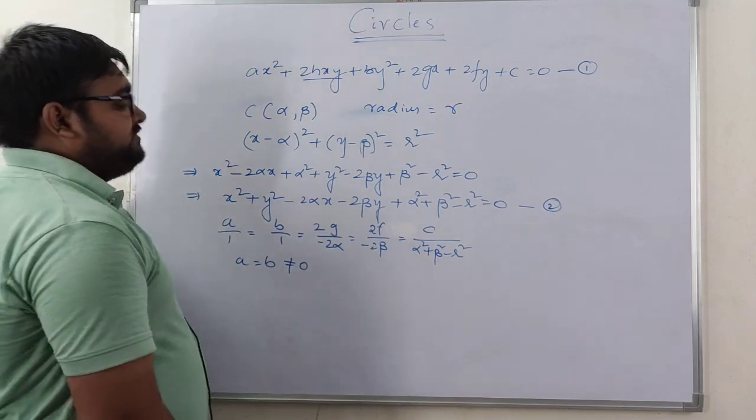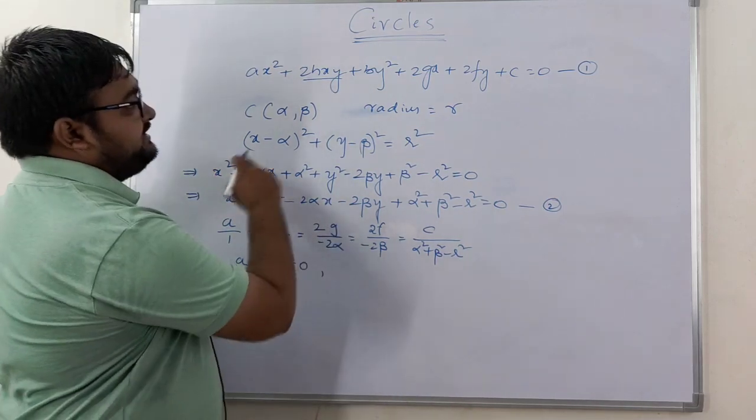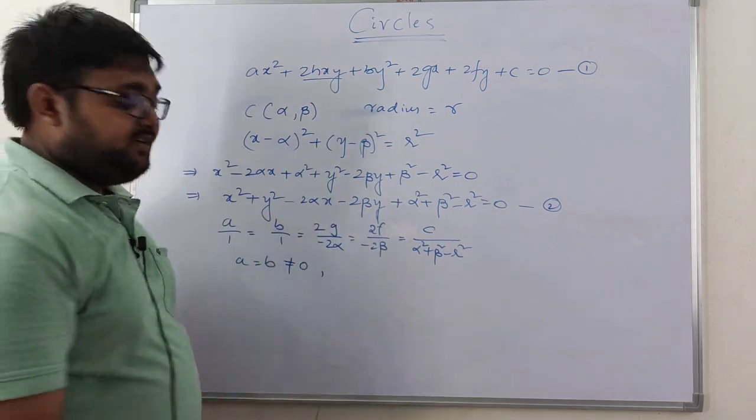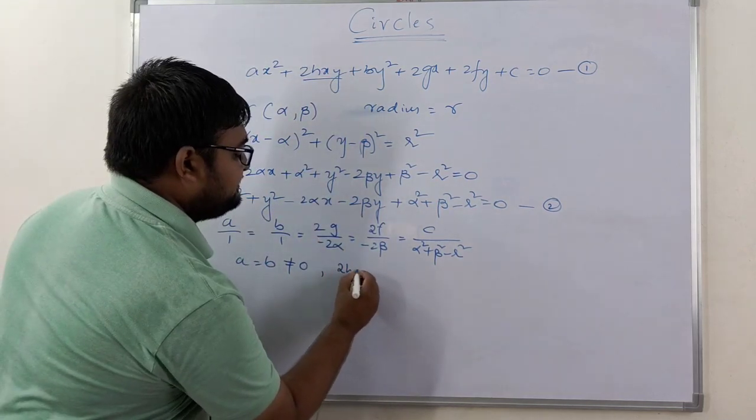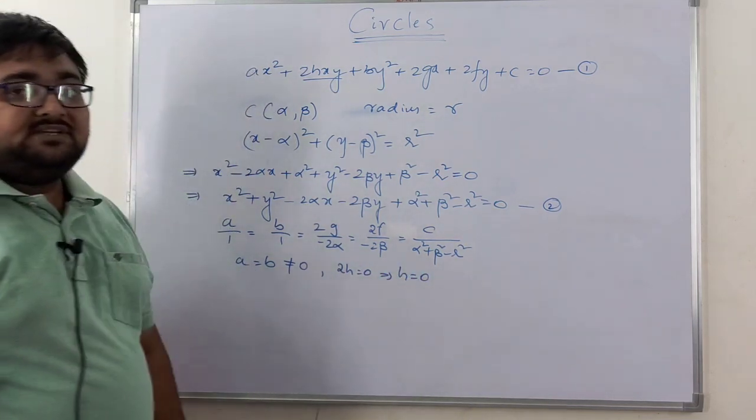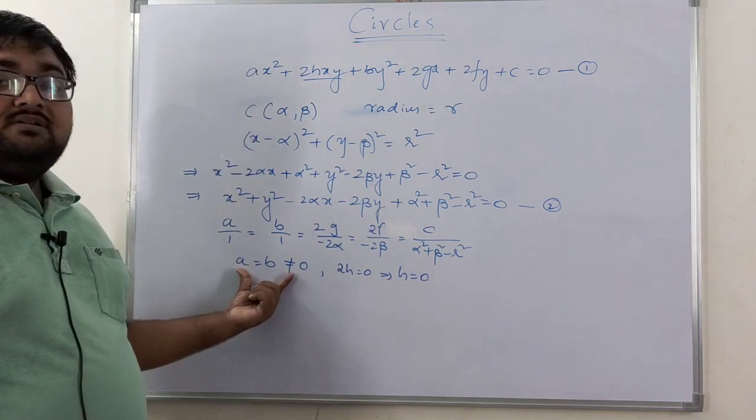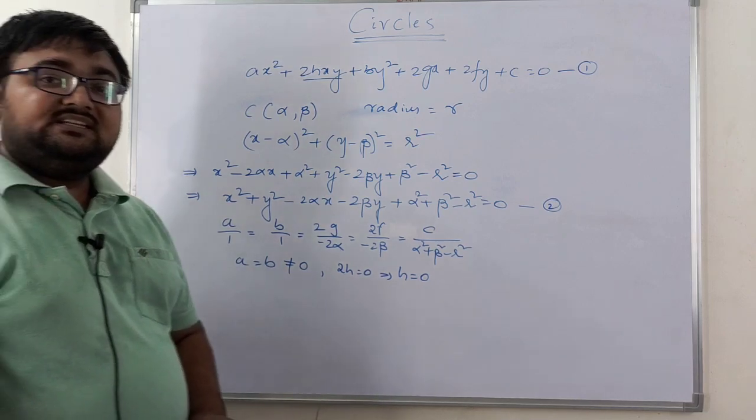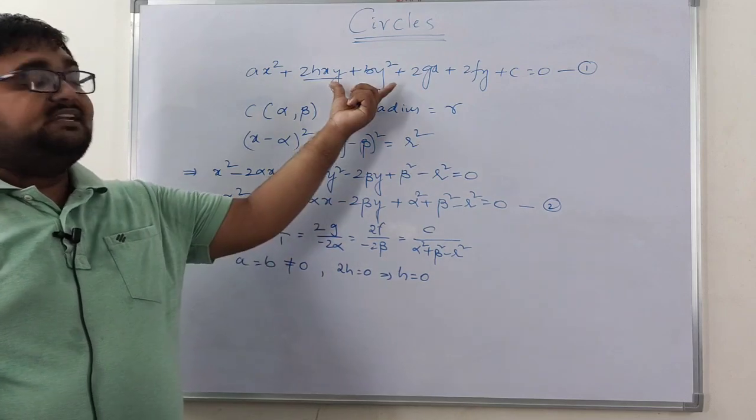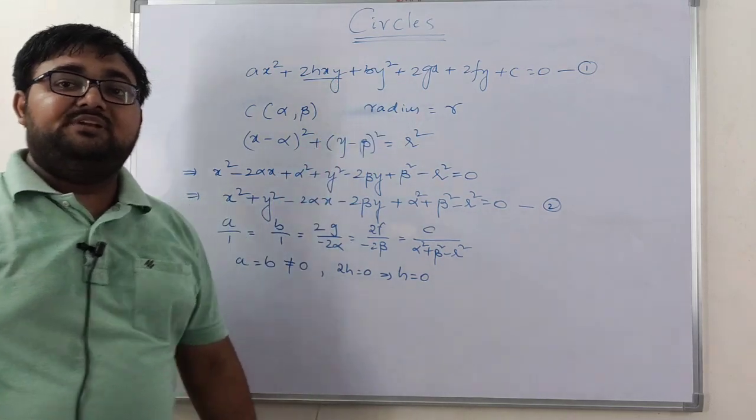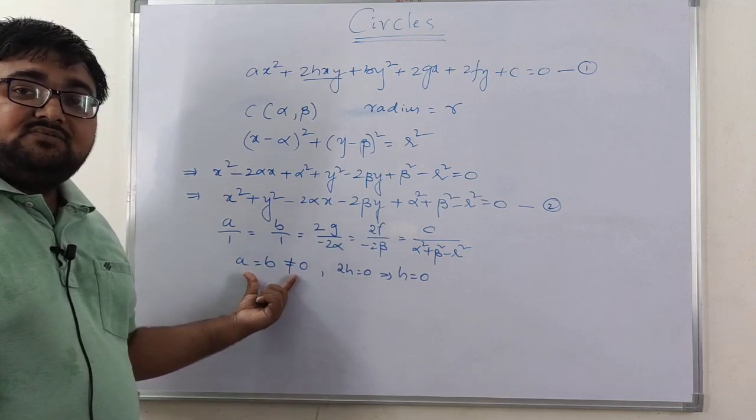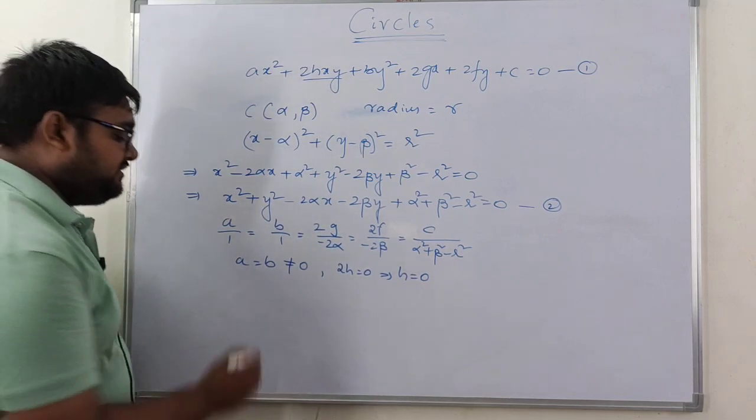Next, if you observe, this contains an xy term, but this does not contain an xy term, that means 2h is equal to 0, which implies h is equal to 0. Now what are the necessary things that we need to satisfy for a given circle? For a second degree non-homogeneous equation to represent a circle, the first point is that the x square coefficient is equal to the y square coefficient.